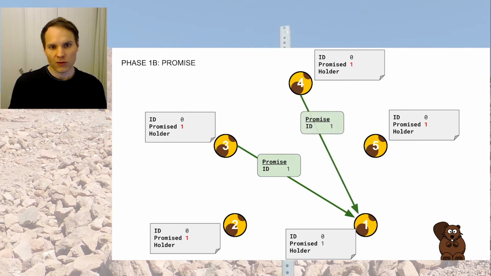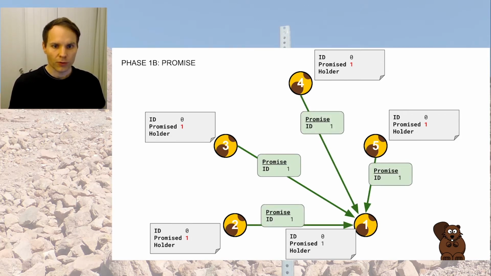And they send back messages which tell instance number 1, I'm going to promise you if there is a state change attached to an ID 1, that this is something I can agree with. Because my last state, ID 0, is lower than 1, and that means whatever the new state is, I'm happy to also learn that state.